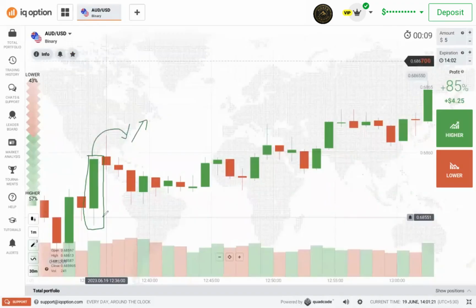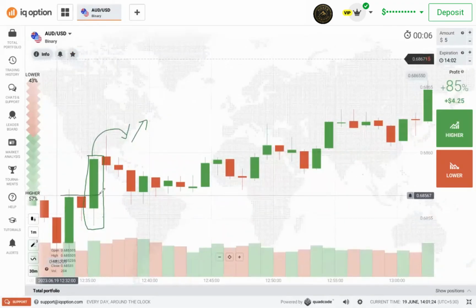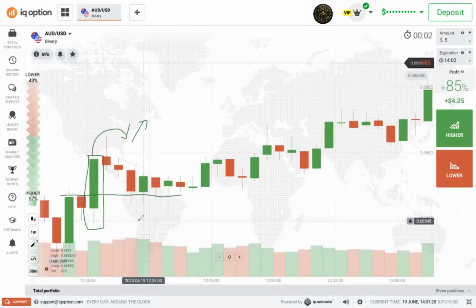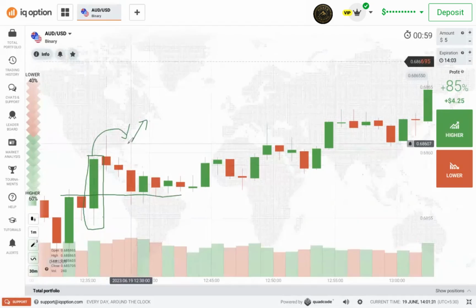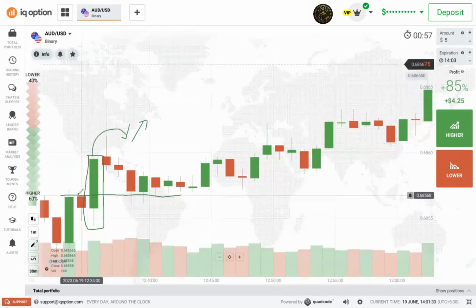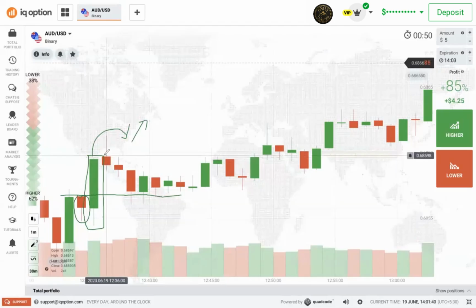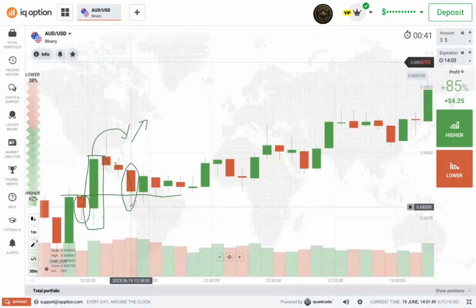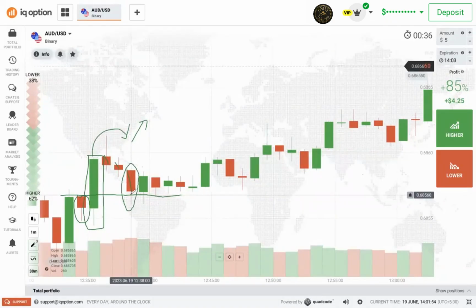Because buyers were strong, buyers will enter anytime the sellers are weak, and this configuration is a breakout. But the previous candle is not the same color as the breakout candle, so the conditions are not gathered. That's why we have a retracement, and right at the line we have a rejection. Buyers have rejected the price.